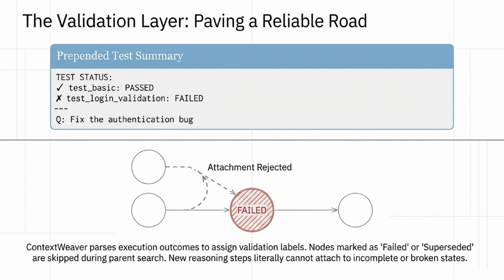There's also a built-in validation layer that paves a reliable road for the agent. ContextWeaver actually parses the execution outcomes to assign validation labels. Any nodes marked as failed or superseded are simply skipped during the parent search. Because of this, new reasoning steps literally cannot attach to incomplete or broken states.